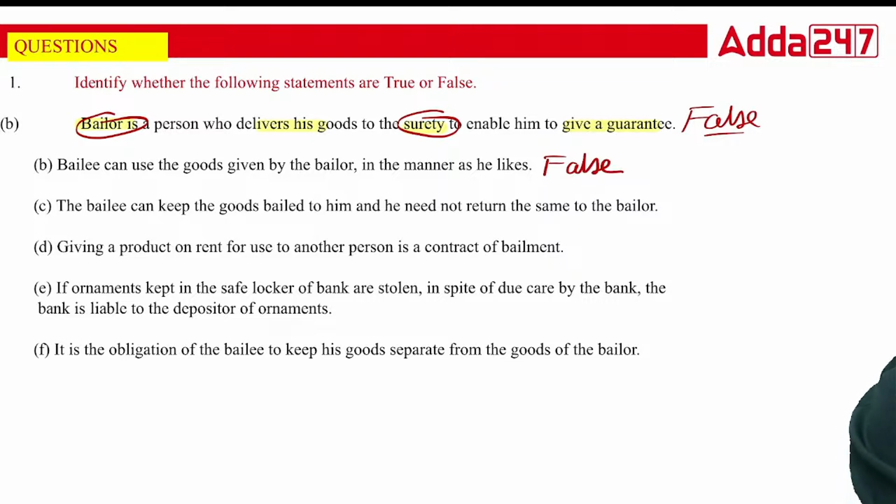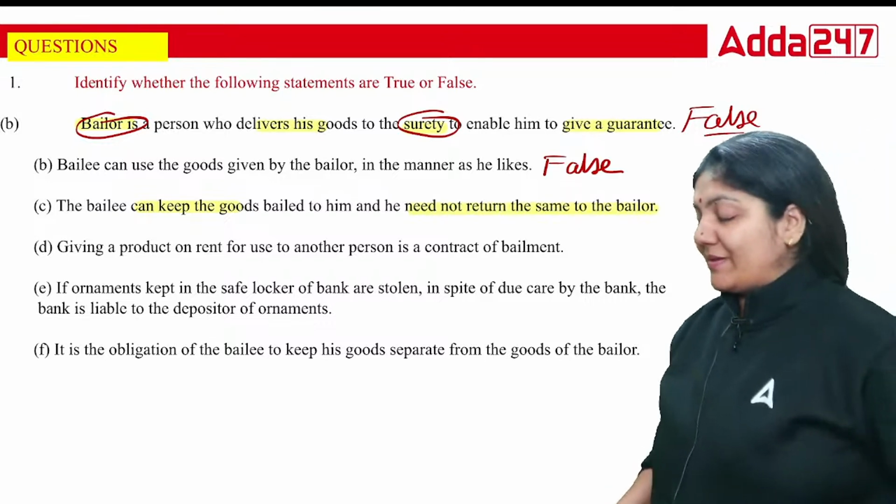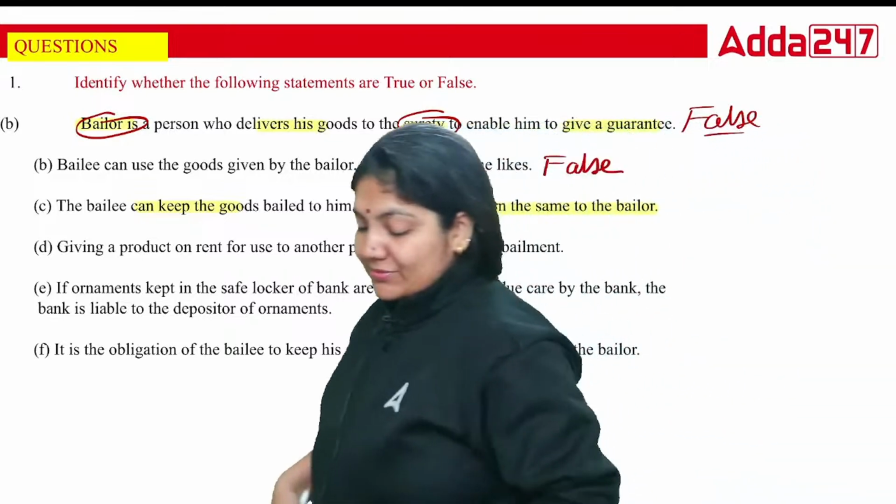Next. The bailee can keep the goods bailed to him and need not return them to the bailer. It means once the bailer has given the goods, the bailee doesn't need to give the goods back.